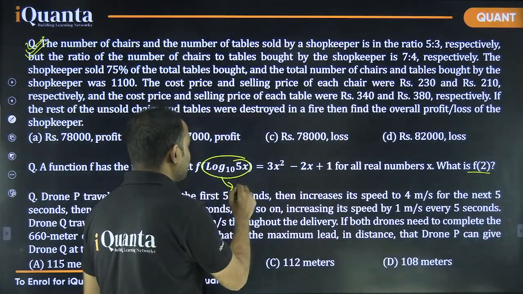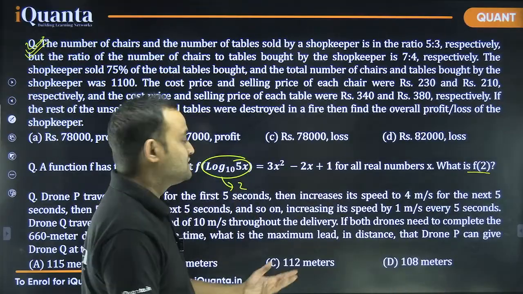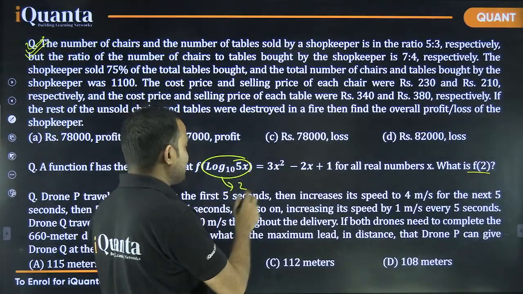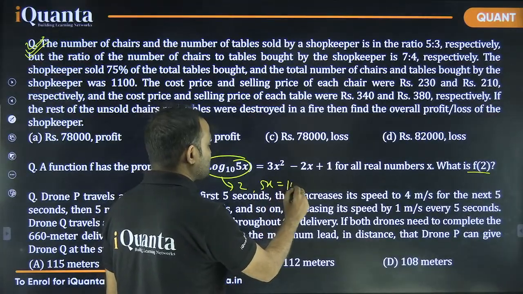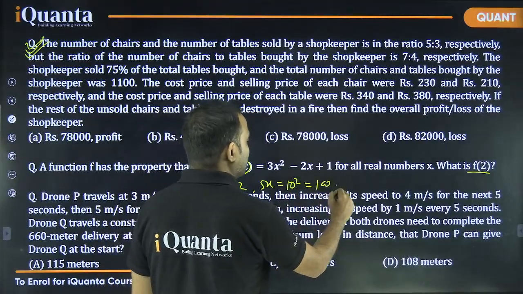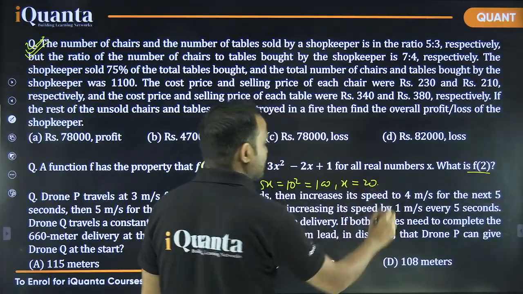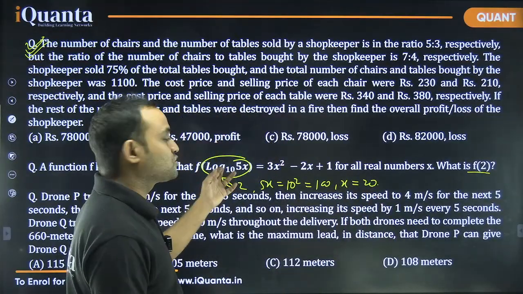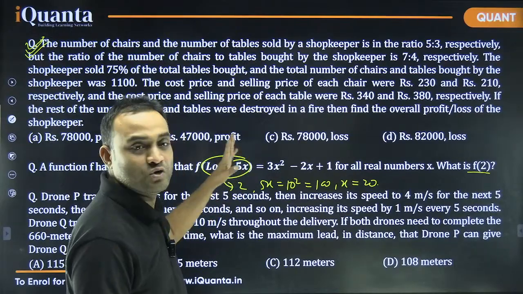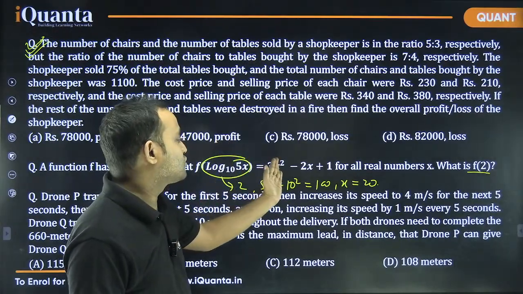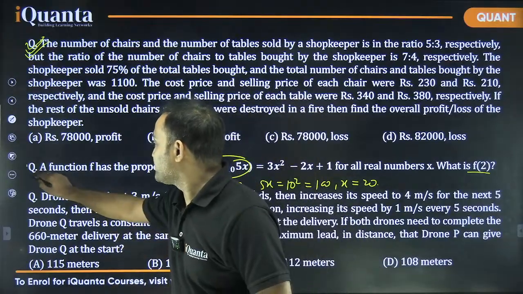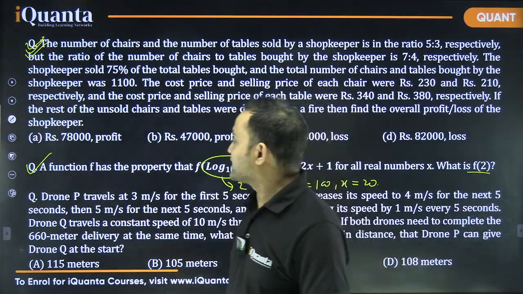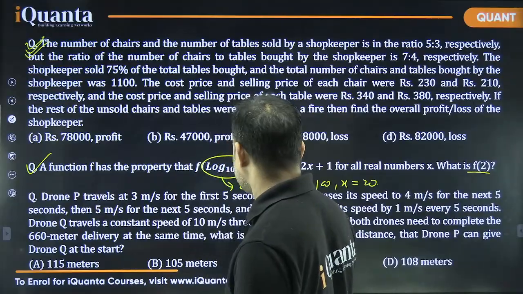How can we make log 5x base 2 as log 5x base 10 as 2? This is only possible when 5x is 10 square, that is equal to 100. We got x is equal to 20. If you put x is equal to 20, we get the left side, right? And you put x is equal to 20. This is also a one step question. So this we are going to attempt, then move to the next one.